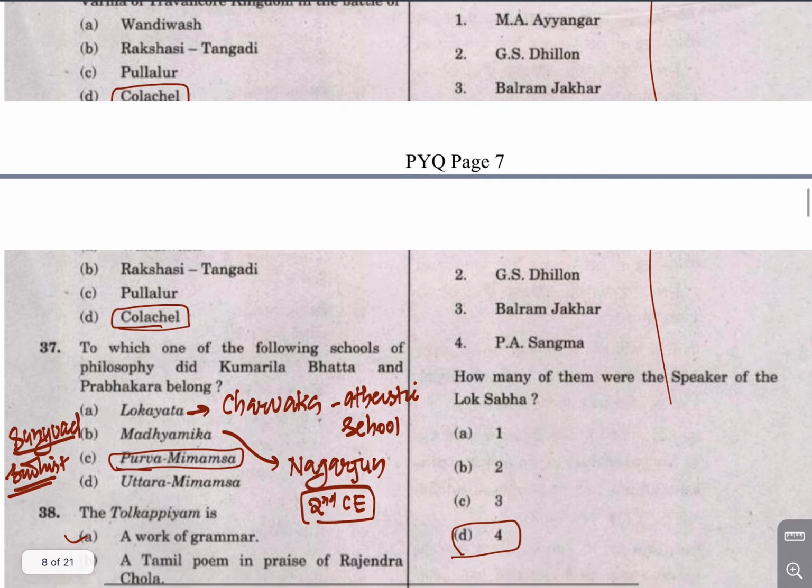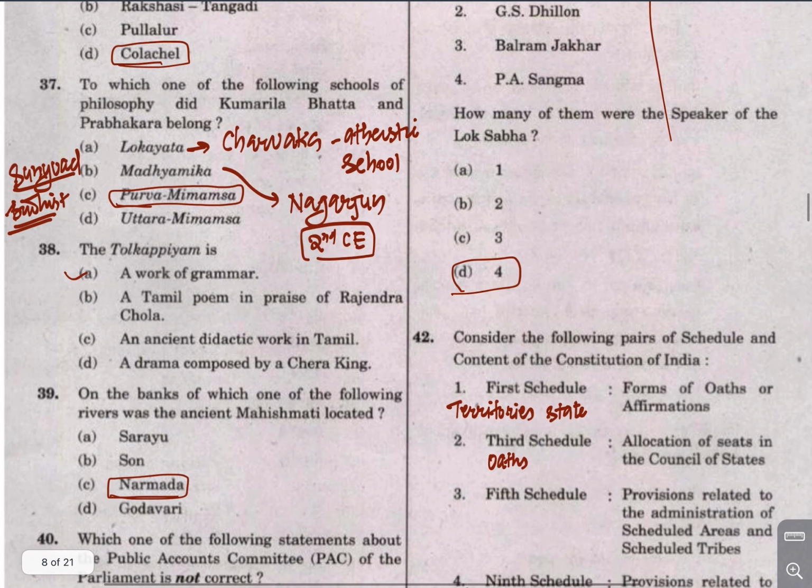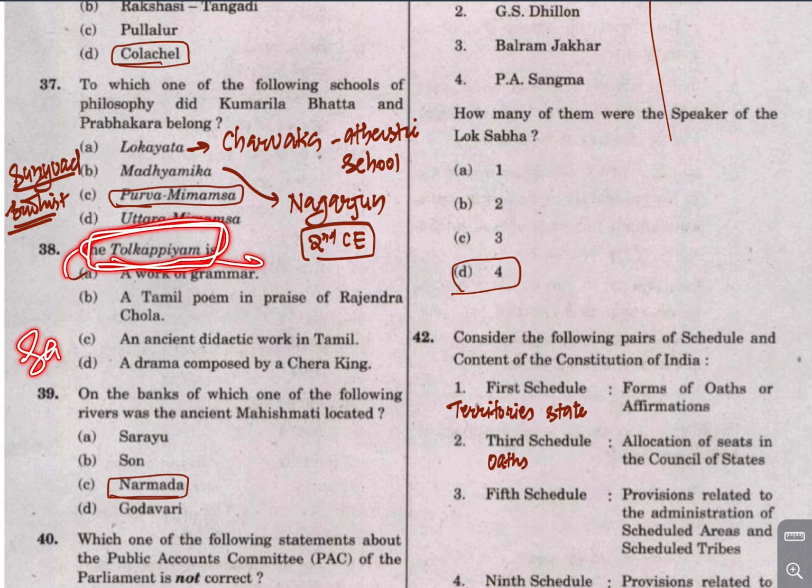Remember this. Lokayata philosophy belongs to Charvaka. It is the atheistic school of philosophy. Madhyamika belongs to Nagarjuna, 2nd century CE. Tolkappiyam, if you do not remember, is a Sangam era work on grammar, right? Remember this. It is a Sangam era work on grammar.